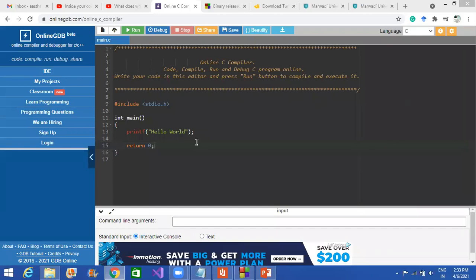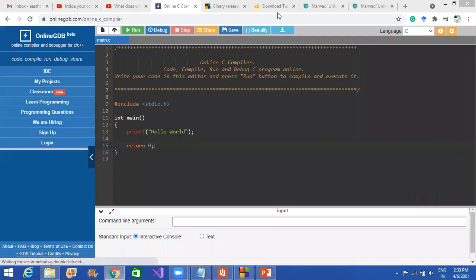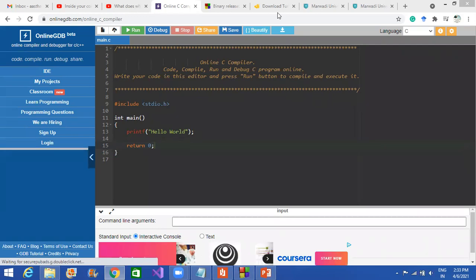Now I'm stopping the screen share, and even stopping the recording, but I will ask anyone to share their screen, to show whether they are performing the program or not. It's just a simple program. If you have any doubt, just ask me. I will answer you. If you get any error, I'm there to answer it. But once, just once, perform it. Then we'll go to the next program.